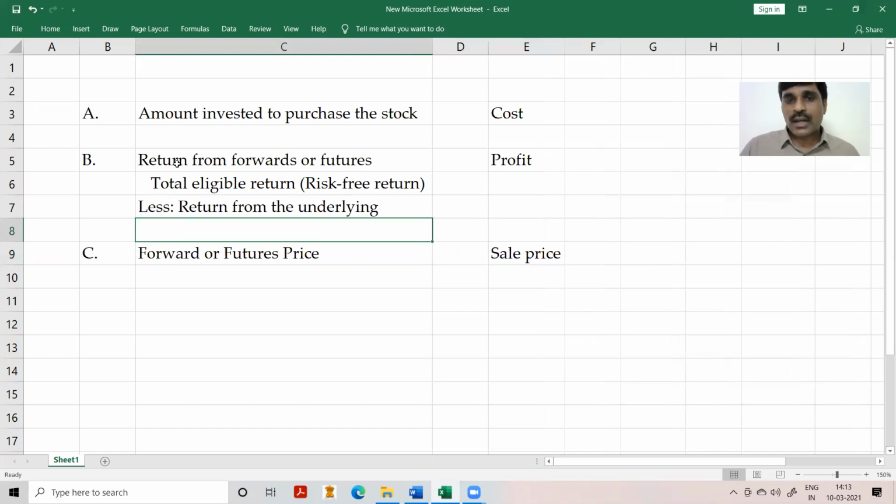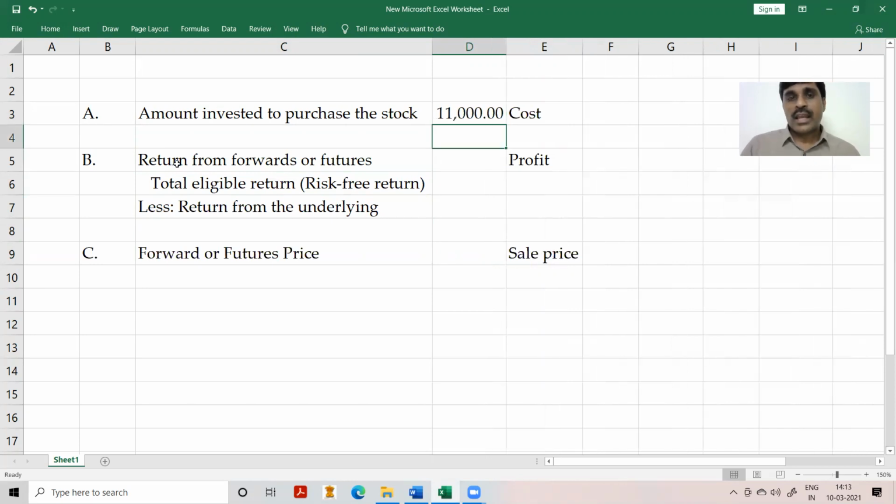What is the amount I have invested to purchase the stock? 11,000. This is the amount. Then the total eligible return, and the return from the underlying. So this is the forward price.